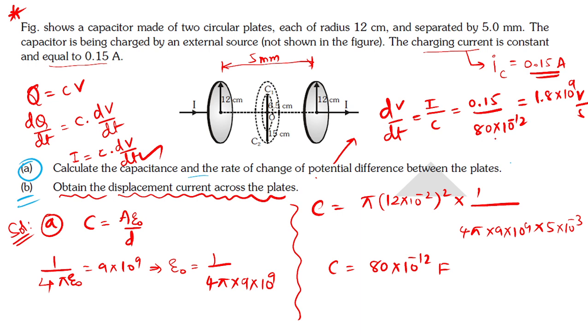Next one is: obtain the displacement current across the plate, which will be equal to the conduction current only, which is 0.15. How I will show you.